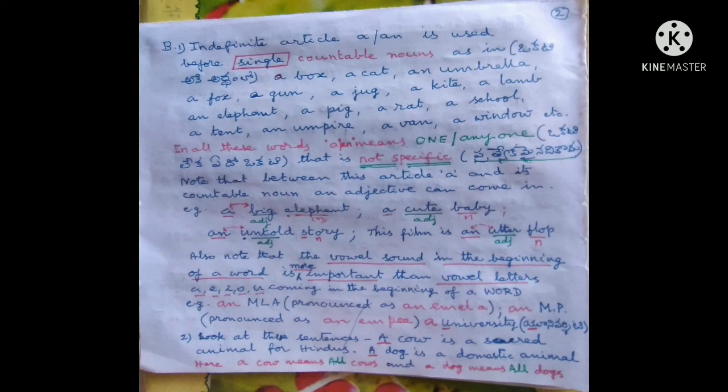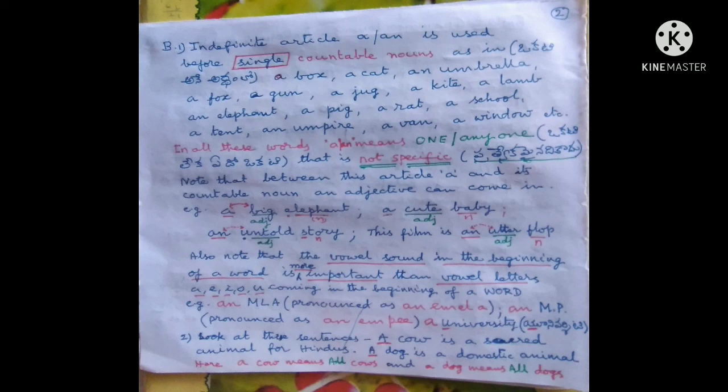Note that between this article a and its countable noun, an adjective can come in. Examples: a big elephant, a cute baby, an untold story. This film is an utter flop.